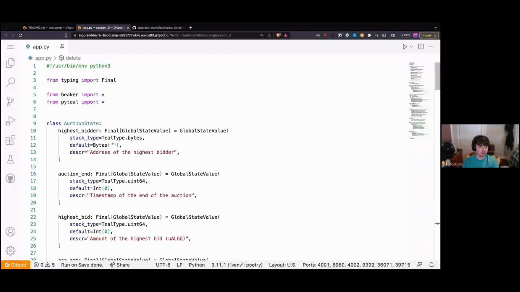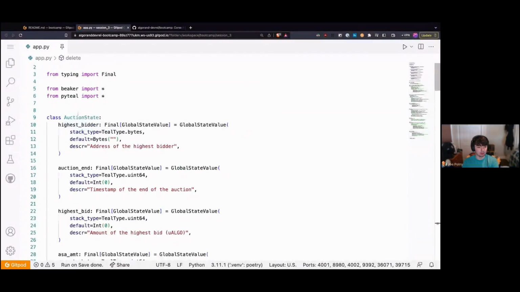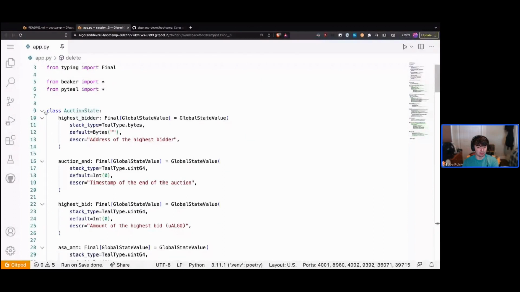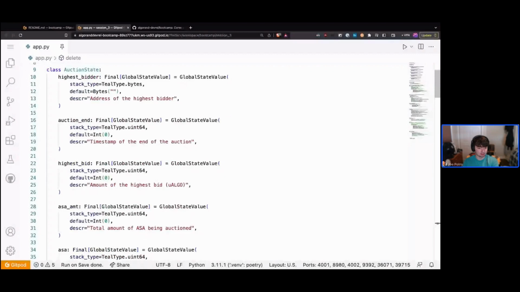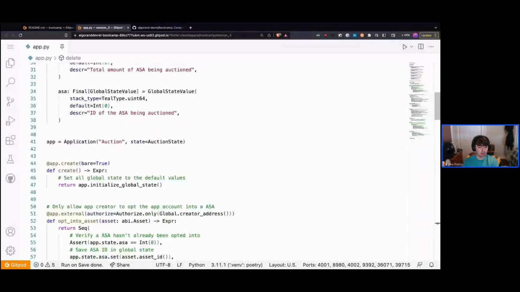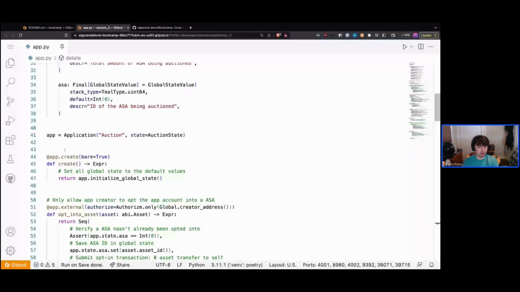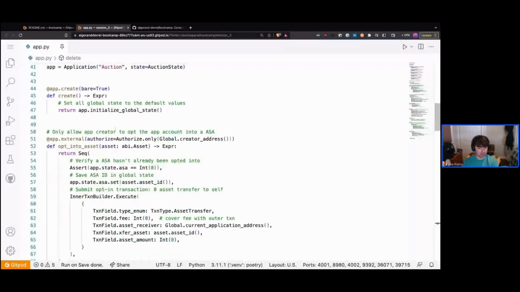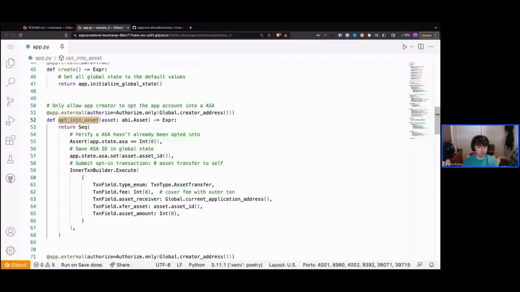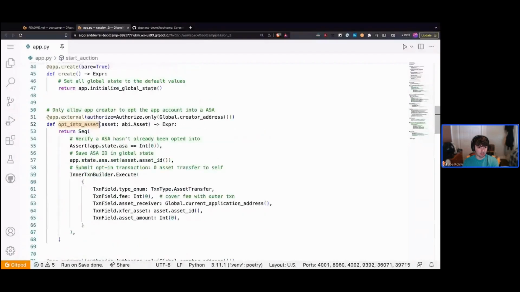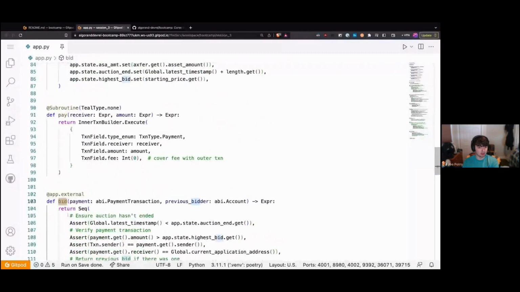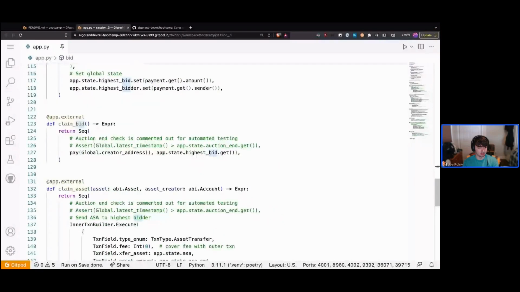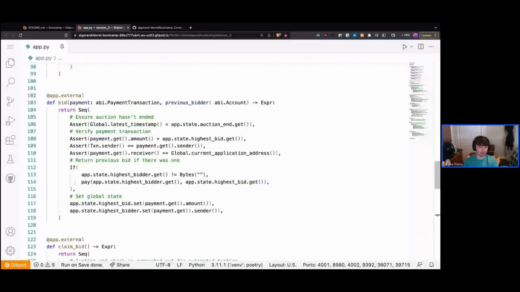So high level summary here, we have our state that defines a couple of key value pairs: our highest bidder, auction end, highest bid, ASA amount, and ASA. We initialize our app, have a method for creating it that initializes our global state, a method for opting the contract into the asset, a method for starting the auction, a method for placing bids, and then a claim bid method and claim asset method, and a delete method for once the auction ends. So that's the core logic of our contract.